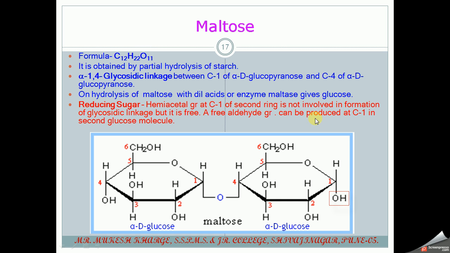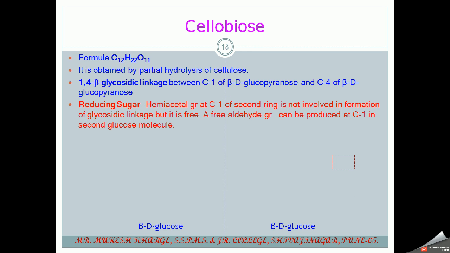So a free aldehyde group can be produced at the C1 carbon in this second glucose molecule. So it produces an aldehyde group, so it can reduce Fehling's solution and Tollens' reagent. That's why maltose is a reducing sugar. Such a free aldehyde group cannot be produced in sucrose, so sucrose is a non-reducing sugar.